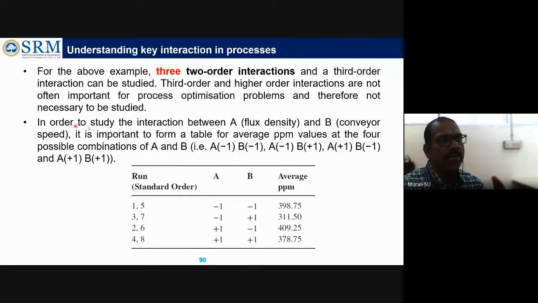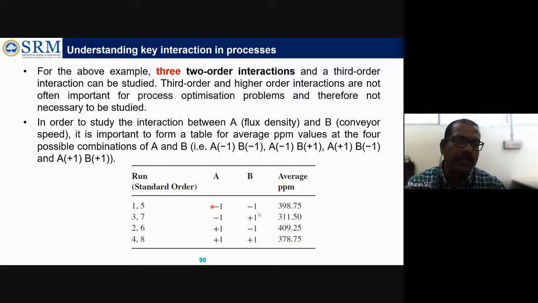In order to study the interaction between A, which is flux density, and B, which is conveyor speed, it is important to form a table for the average defects value at four possible combinations. What are the four possible combinations? Here they are considering A, B only. If you consider BC, you can make a separate table, and if you consider AC, you can make another separate table. So here, for example, they are showing the A, B combination.